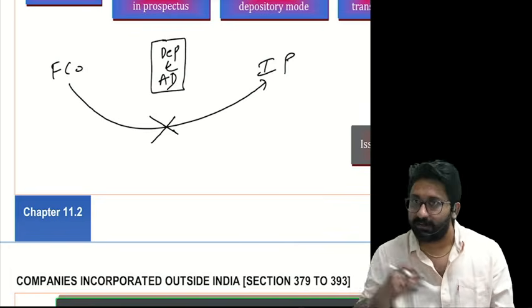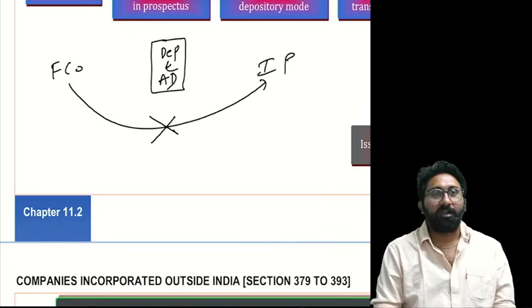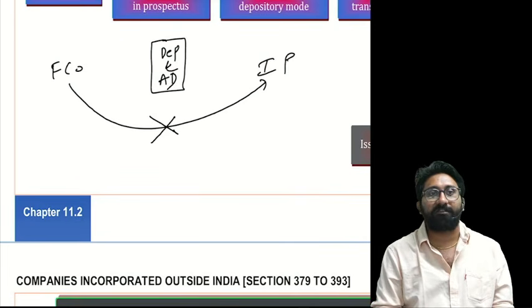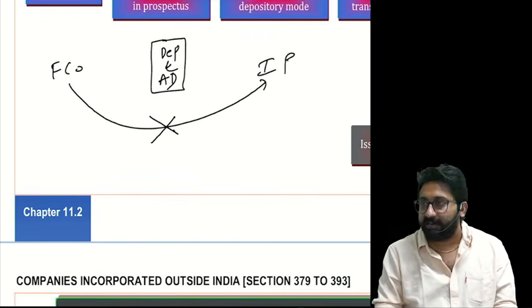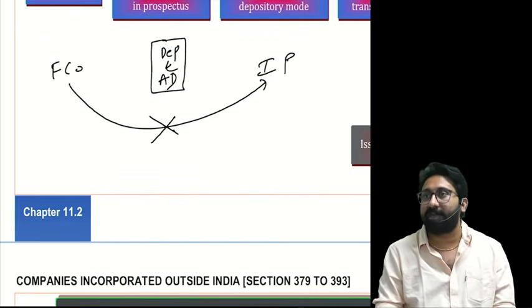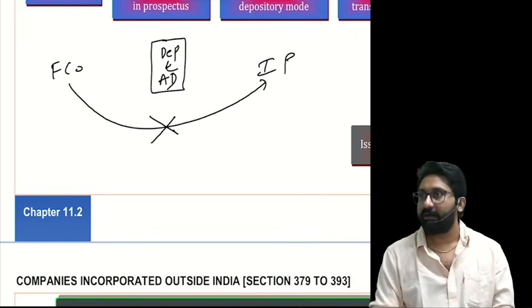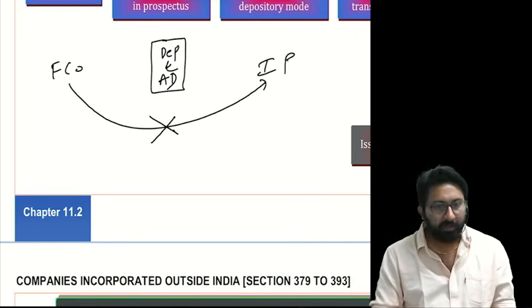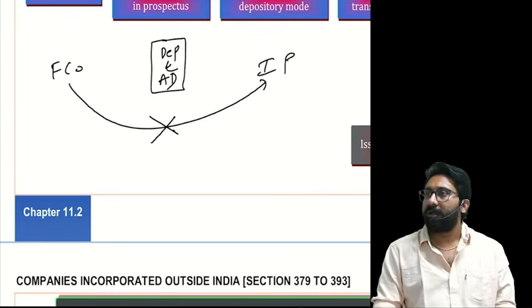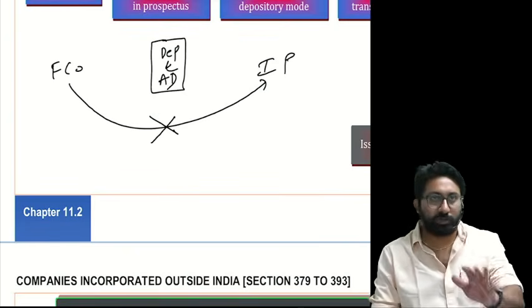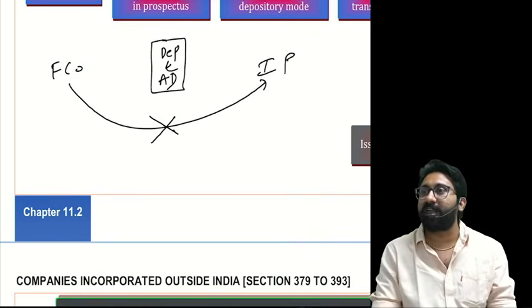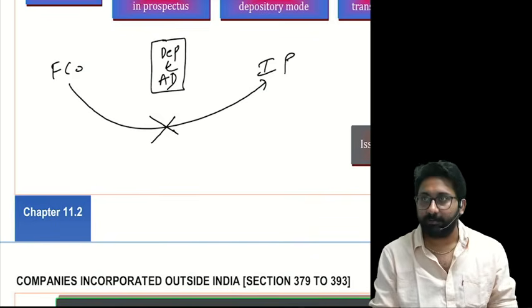Yesterday we read, what is a foreign security? Foreign security means a security which is expressed or denominated in foreign currency, where receipt of income like interest or dividend or redemption may be in Indian currency. Had we read that or not? Same logic. So there are 2 persons in the middle. Depository is a custodian. Authorized dealer will safeguard under FEMA.